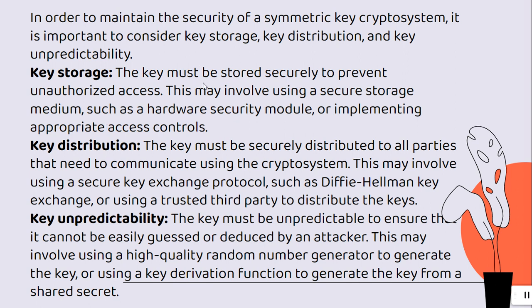In key storage, the key must be stored securely to prevent unauthorized access. This involves a hardware security module and implementing appropriate access control. Key distribution: the key must be securely distributed to all parties that need to communicate using the crypto system. This may involve a secure key exchange protocol such as the Diffie-Hellman key exchange protocol or a trusted third party to distribute the key. In key unpredictability, the key must be unpredictable to ensure that it cannot be easily guessed or deduced by an attacker. This involves using a key derivation function to generate the key from a shared secret.